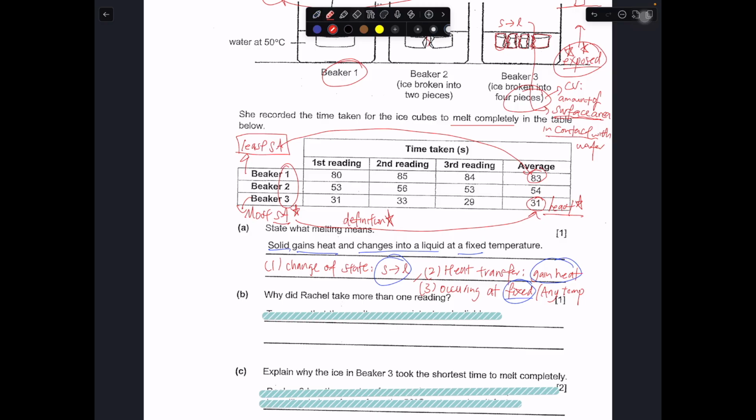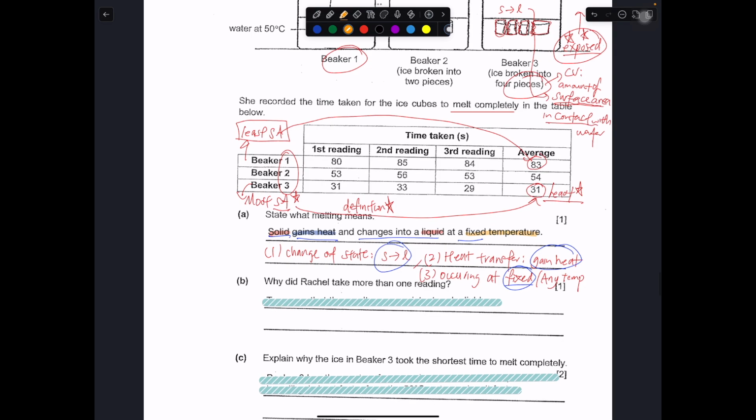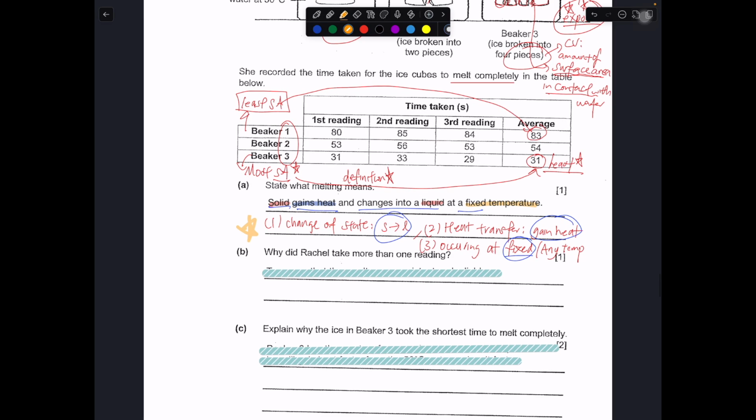So the three components are solid, liquid, gain heat, fixed temperature. You just have to put these ideas into a statement. Using this method, you can apply it to any water process definition like freezing, evaporation, condensation, all these processes.